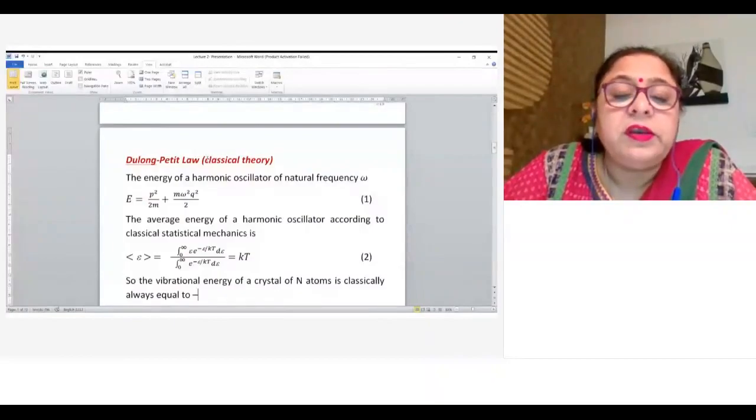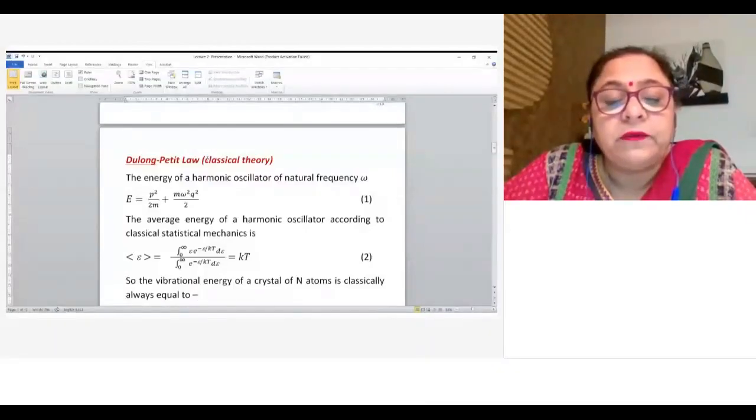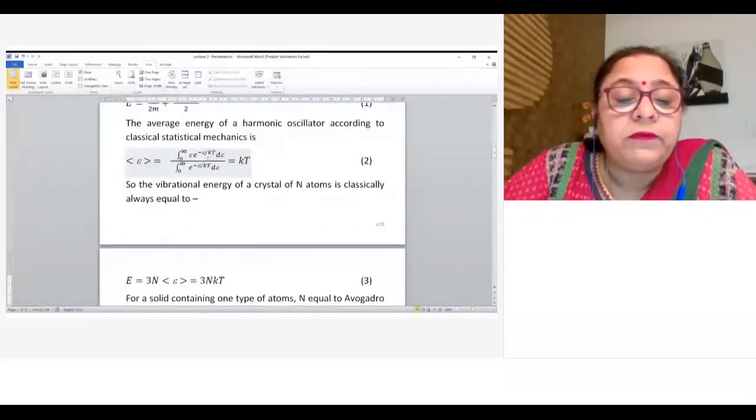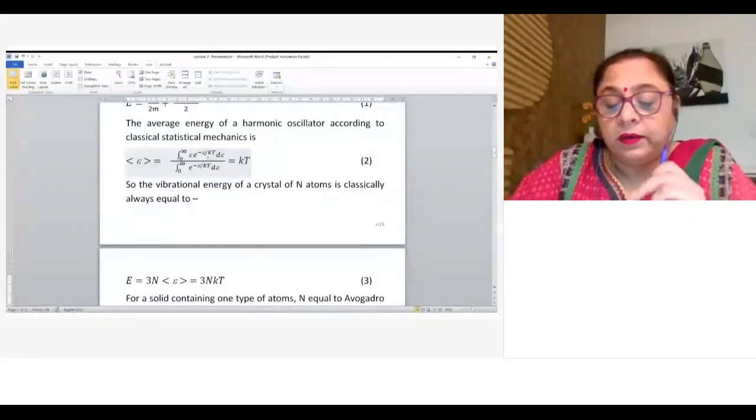If we solve these integrals, we get the average energy equal to kT. It means the classical harmonic oscillator has a fixed energy at a constant temperature, which is kT. This is for one atom, and if we calculate for n atoms in 3 dimensions, the energy will be 3n times the average energy, which is 3nkT.